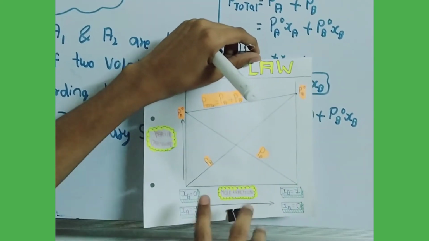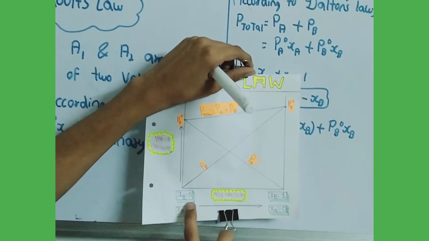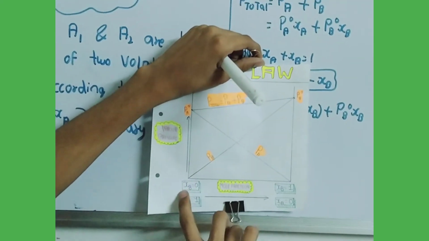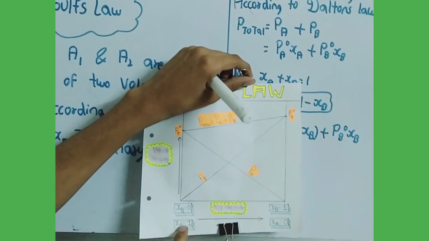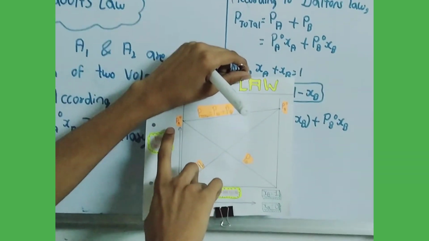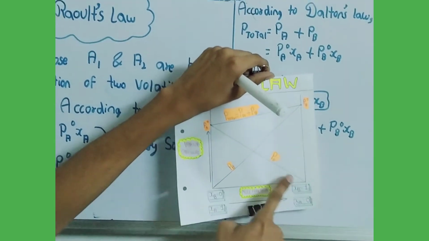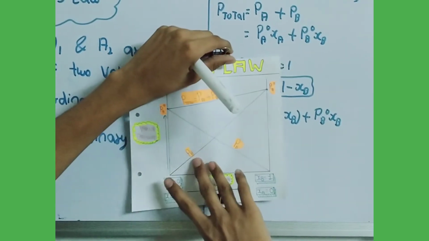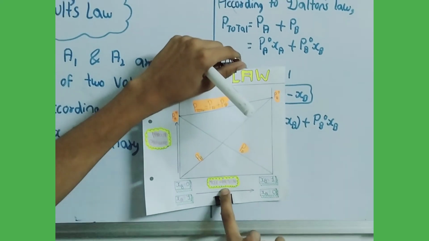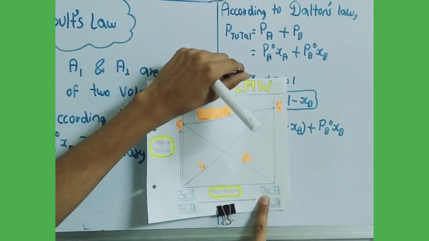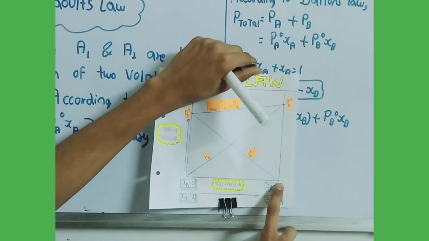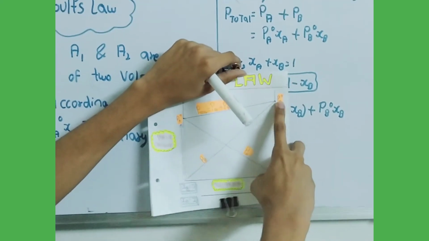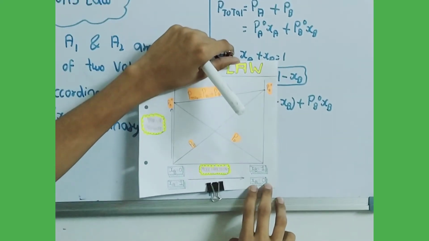When we start increasing the mole fraction of the B component, slowly the mole fraction of B will increase and reach 1. While the mole fraction of B increases, the mole fraction of A decreases. Therefore the partial pressure of the A component will be decreasing. So this is the decreasing line of the partial pressure of A, and this is the increasing line of the partial pressure of B. The partial pressure of B is increasing due to the increase in mole fraction. And when the mole fraction of B becomes 1, at that time the partial vapor pressure will be PB naught. Here the mole fraction of A will become 0.